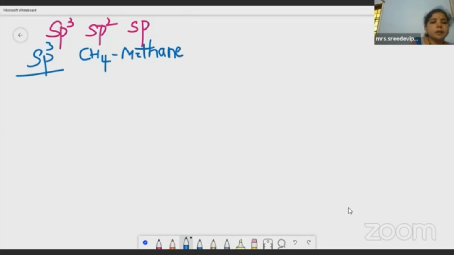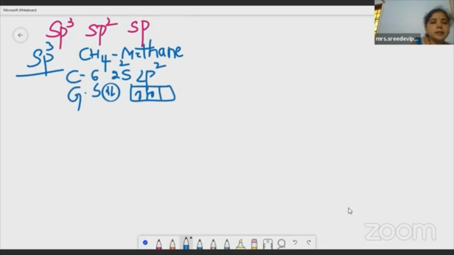Atomic number of carbon is 6. Valency shell configuration is 2s2 2p2. The s orbital contains 2 electrons and the p orbital contains 2 electrons. This is the ground state. In the excited state, one electron from 2s orbital enters into 2p orbital.